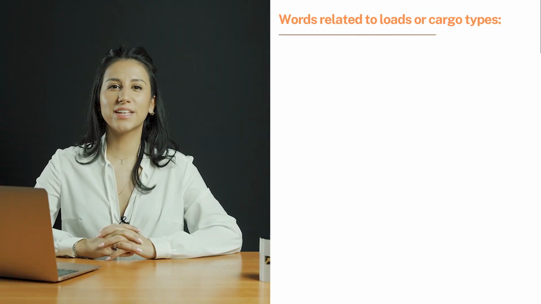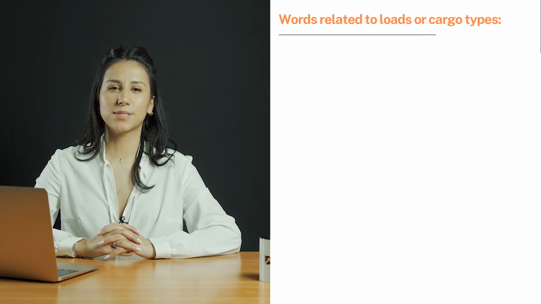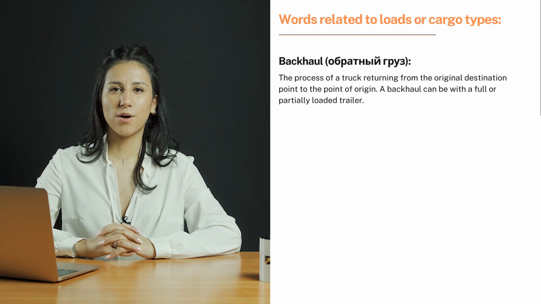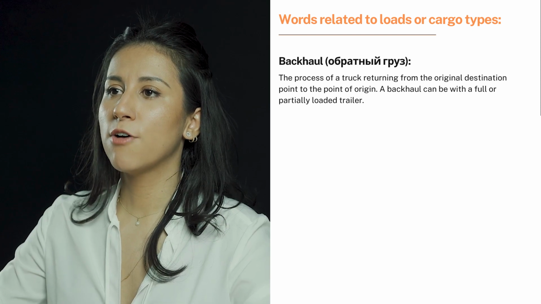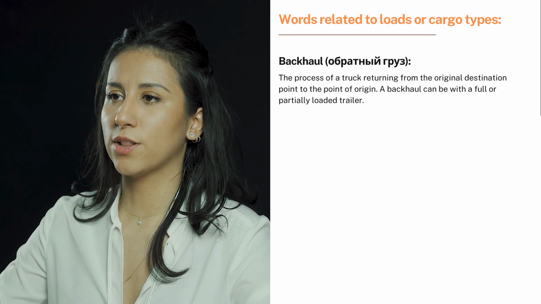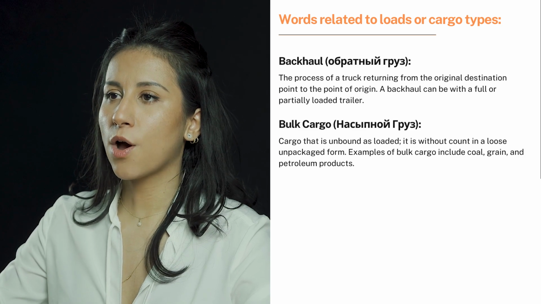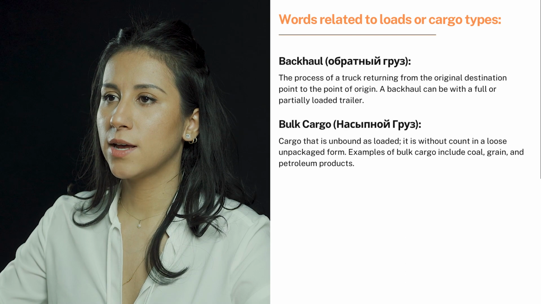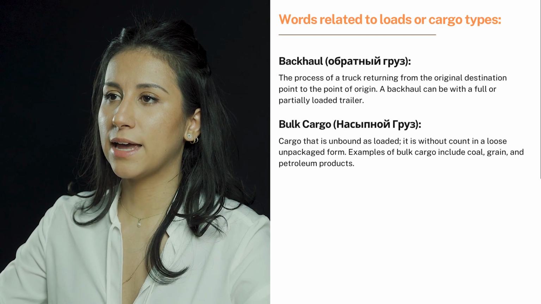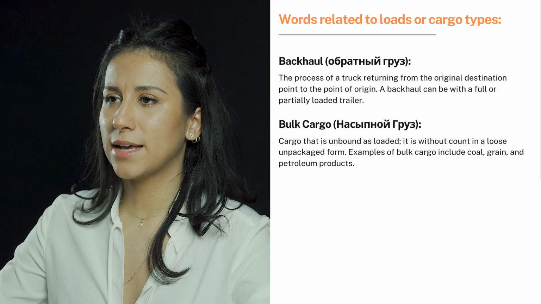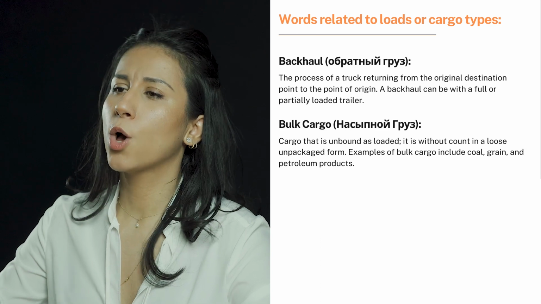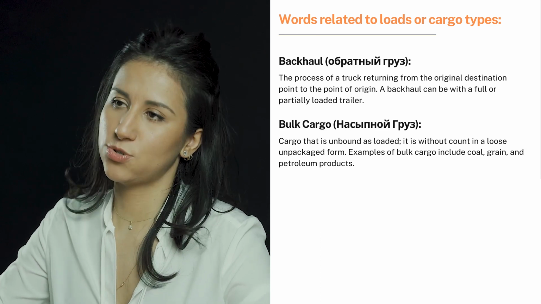Next, words related to loads or cargo types. Backhaul. The process of a truck returning from the original destination point to the point of origin. A backhaul can be with a full or partially loaded trailer. Bulk cargo. Cargo that is unbound as loaded. It is without count in a loose, unpackaged form. Examples of bulk cargo include coal, grain, and petroleum products.